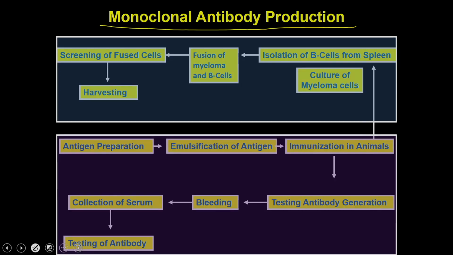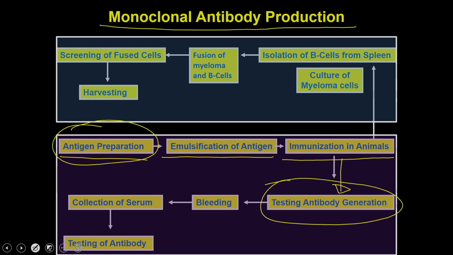In monoclonal antibodies, you first take the antigens and produce the antigen in large quantities. Then you emulsify this antigen, so that it is ready for immunization. Then you immunize the animals, and test whether the antibodies are being produced or not. Then you do the bleeding, collect the serum, and test the antibodies.